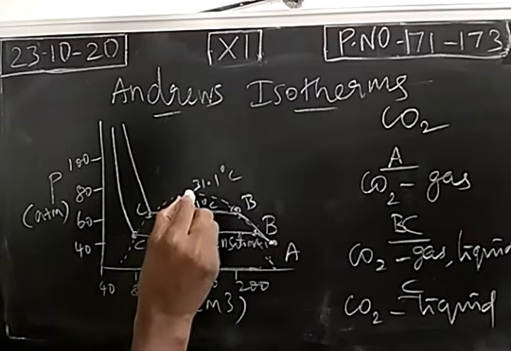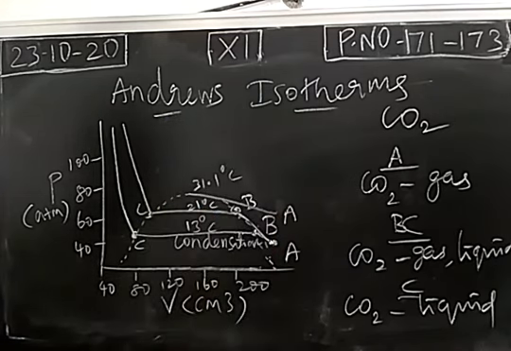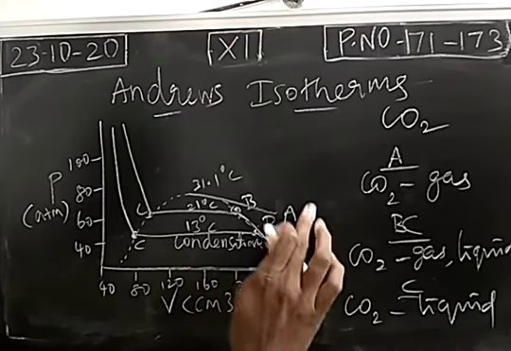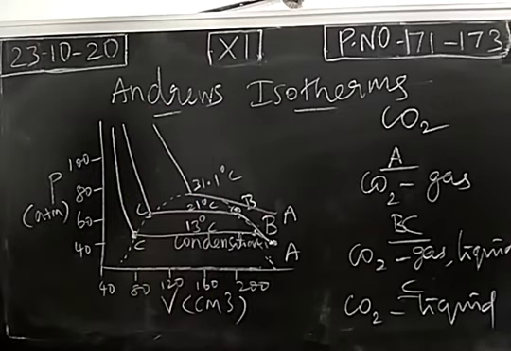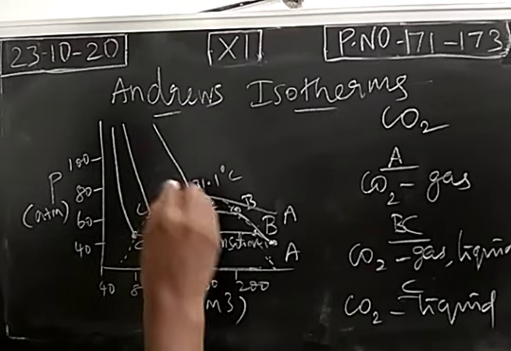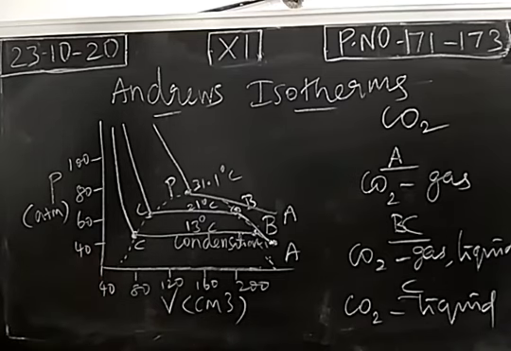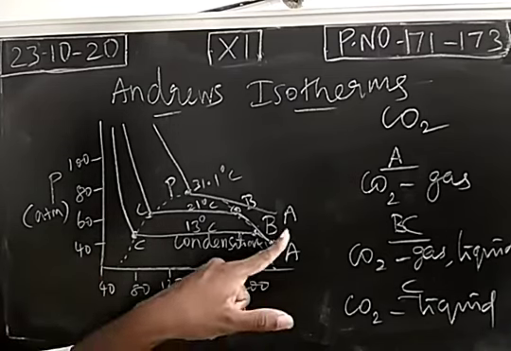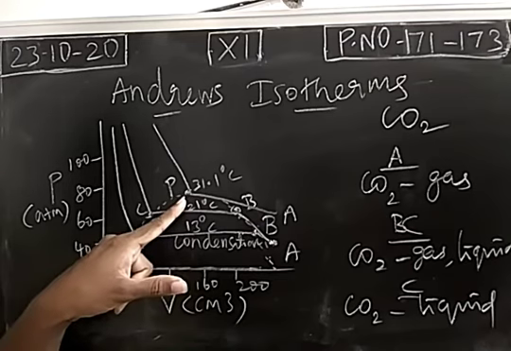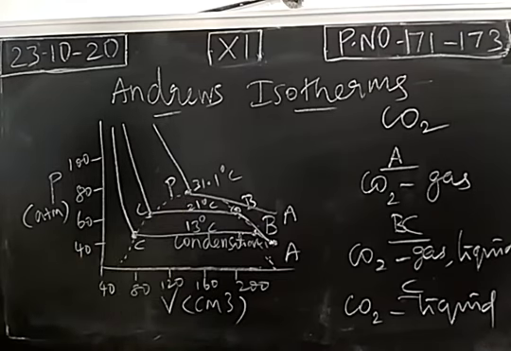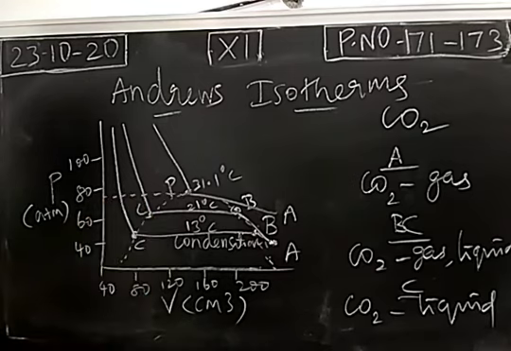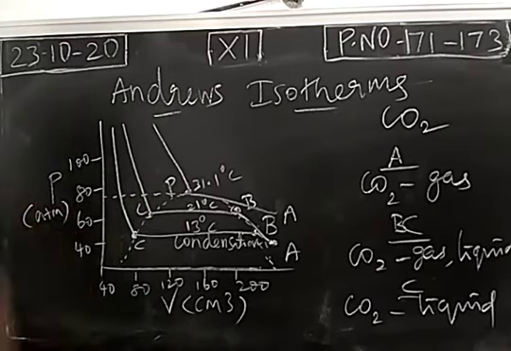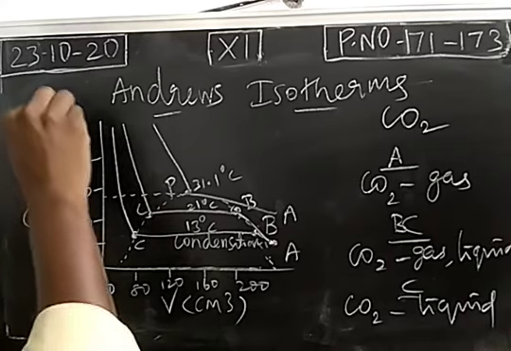So at this point, carbon dioxide is existing as a gaseous molecule at point A, which suddenly changes into liquid at point P. Gas becomes liquid at point P. Then as usual, pressure increases, volume constant. So at this point P, what is the pressure? 73 atmospheres.